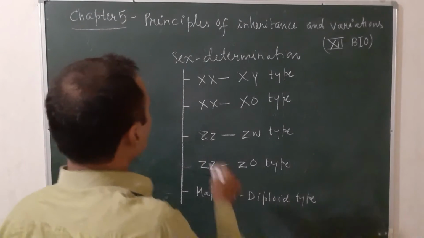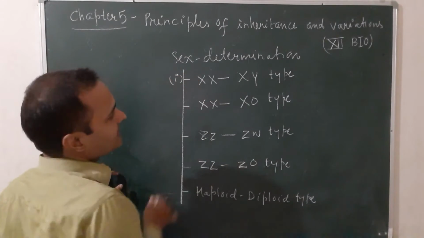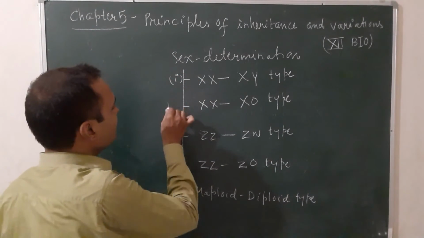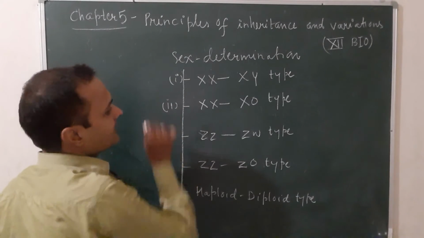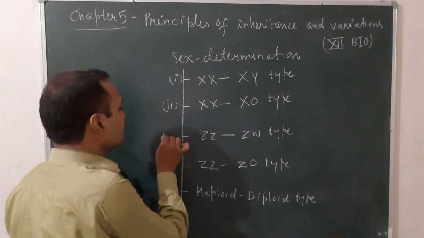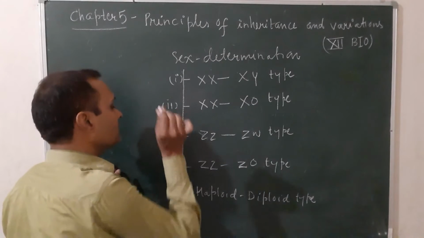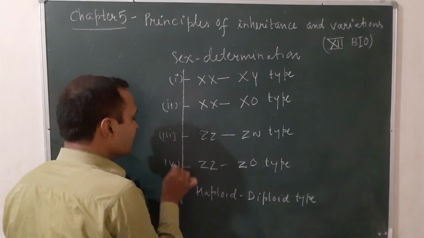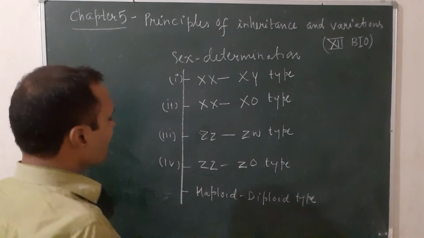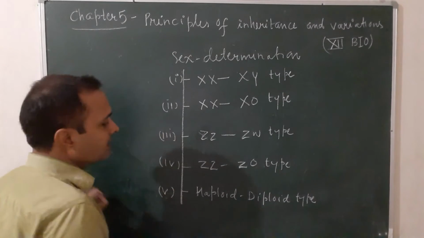5. First one is known as XX, XY type. Second one is known as XX, X0 type. Third one is known as ZZ, ZW type. Fourth one is known as ZZ, Z0 type. And last one is known as haploid diploid type.